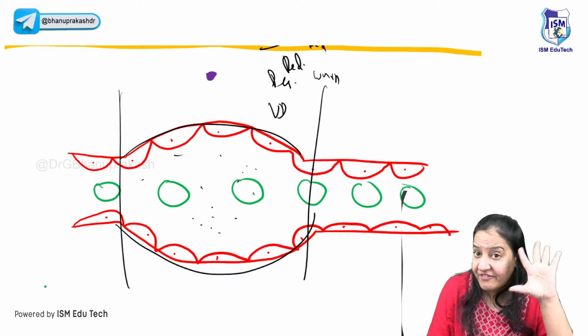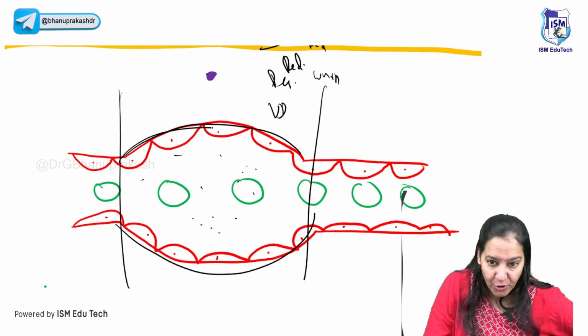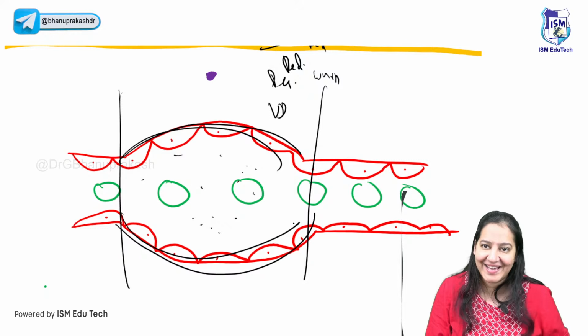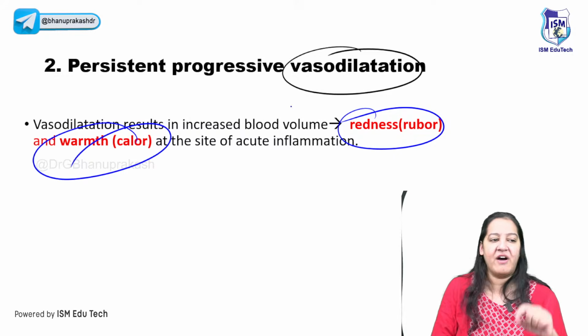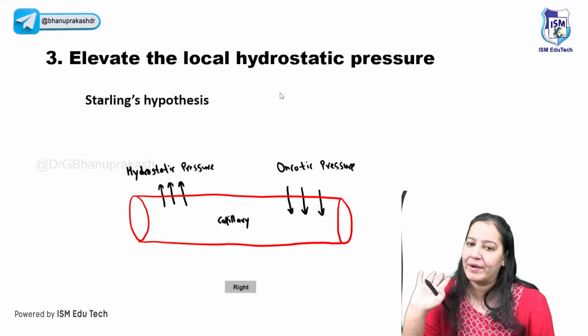So out of the 5 cardinal signs, I have proven 2: rubor and calor, redness and warmness. It is due to the vasodilatation. Say yes. You got it? Because of the vasodilatation, I can prove the redness and warmth. I will prove all 5. The first 2 are proven, right?